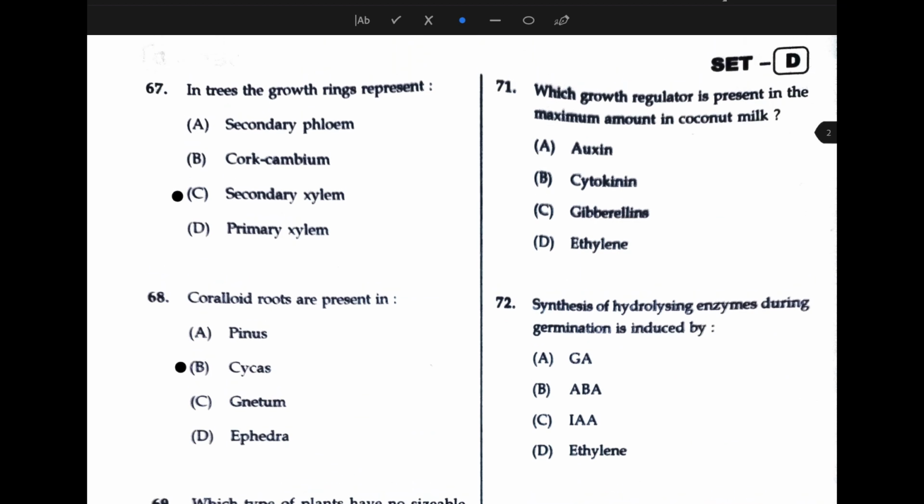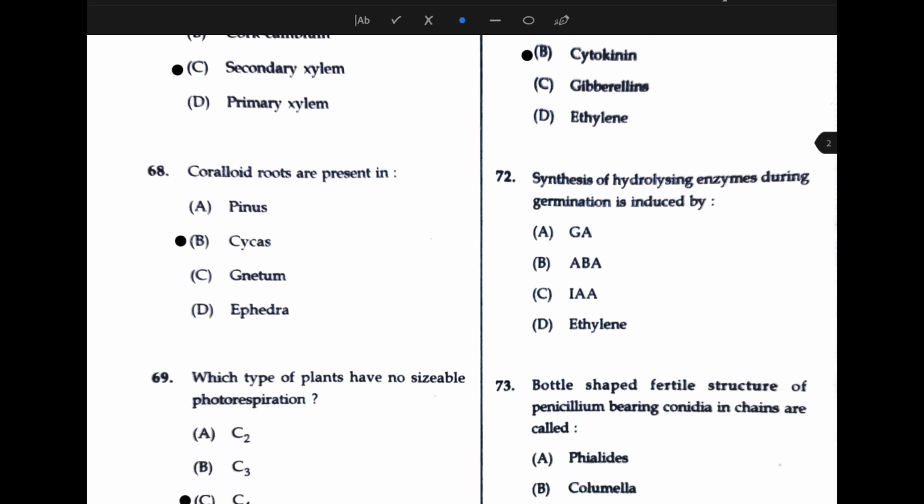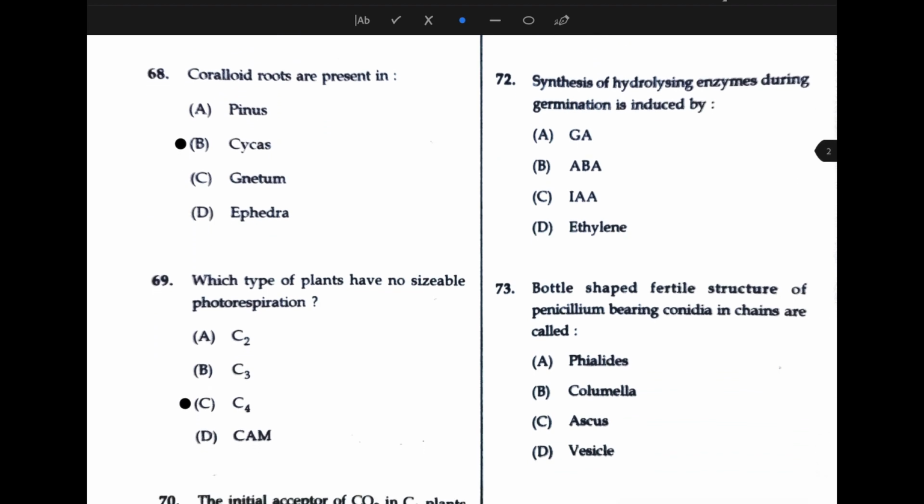Next question: which growth regulator is present in maximum amount in coconut milk? The answer is cytokinin, and the exact cytokinin is kinetin. Synthesis of hydrolyzing enzymes during germination is induced by dash. The answer is gibberellic acid.